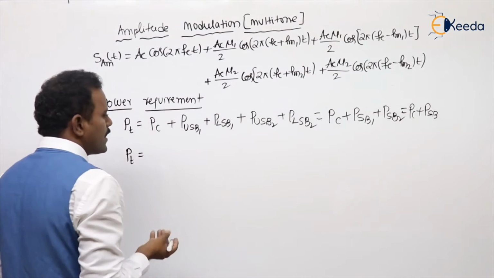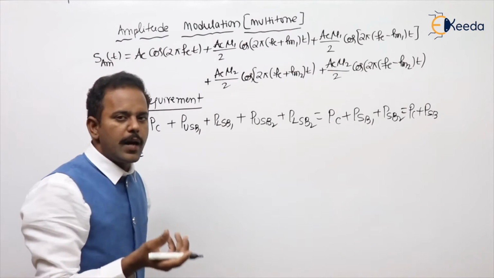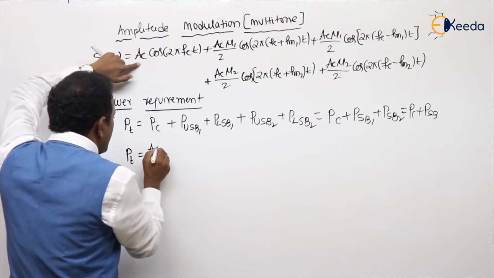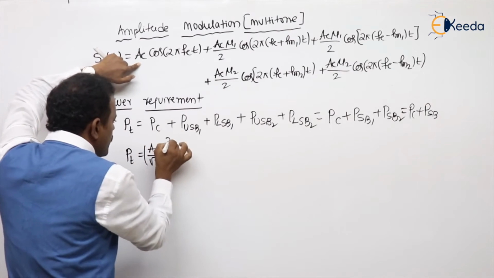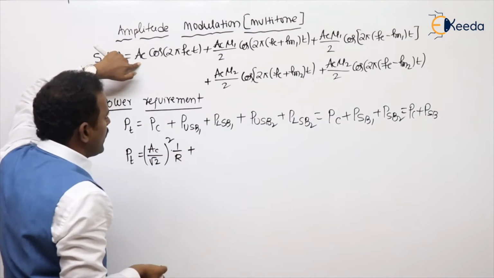What is the power? Mean square value is nothing but RMS value whole square. What is the RMS value for cos? Take its amplitude, divide by root 2. Square the RMS value, you will get power. Power is V square by R, so into 1 by R.